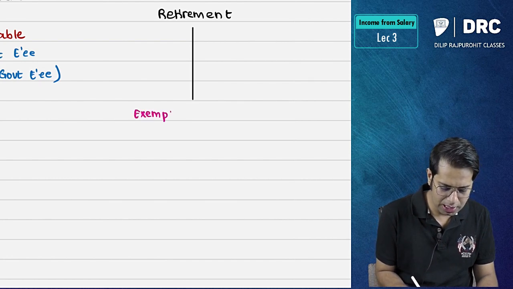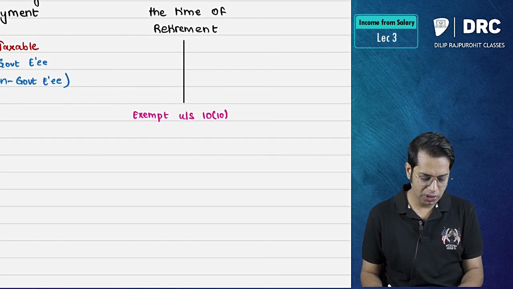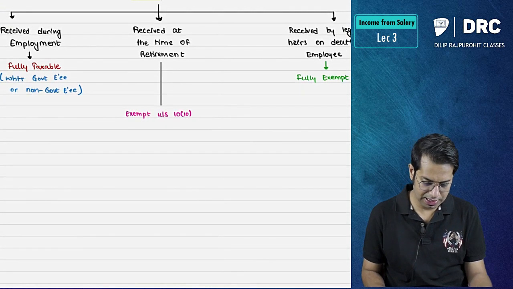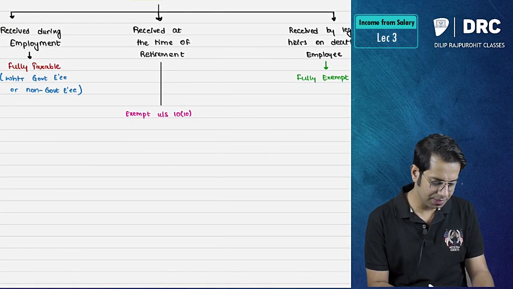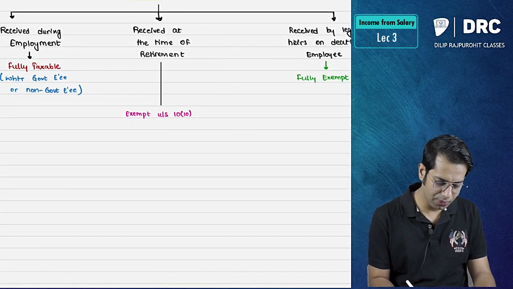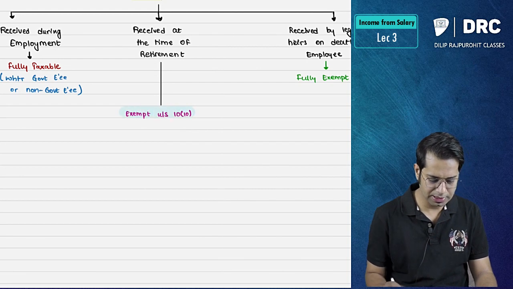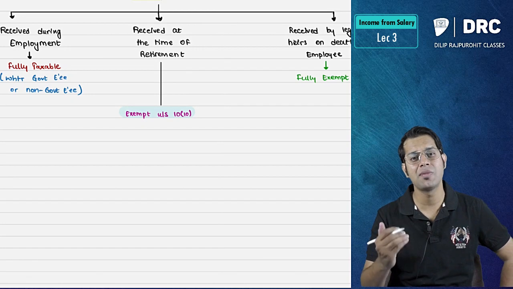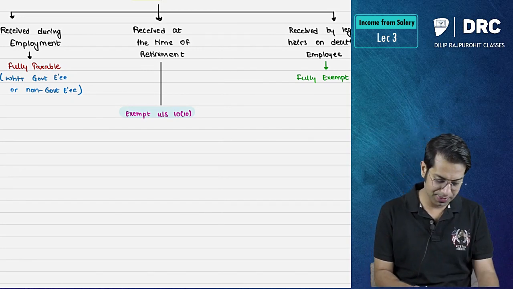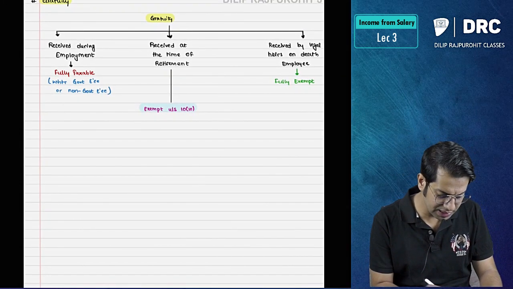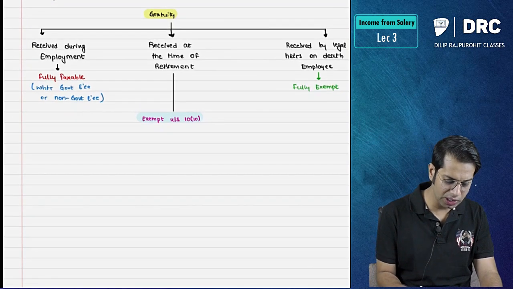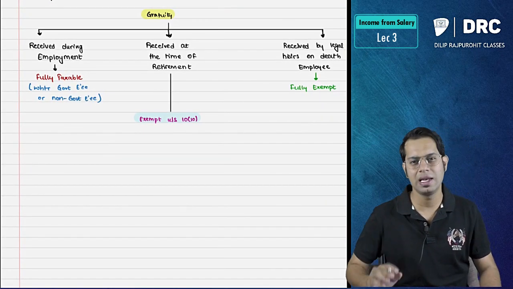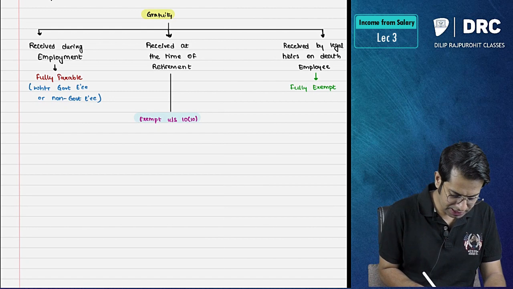That gratuity is exempt under section 10. So under section 10 subsection 10, the gratuity which is received by the employee at the time of his retirement will be exempt. Sir, how much exemption will be given? Is there any limit or is it fully exempt? No. There is a limit. Let us see what that limit is.